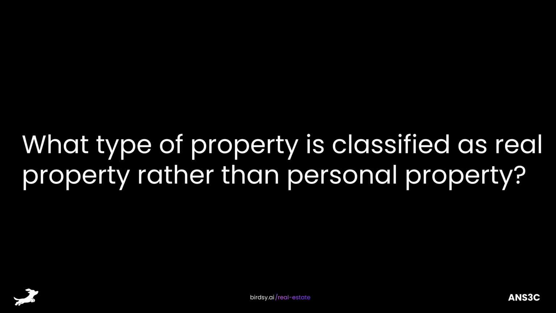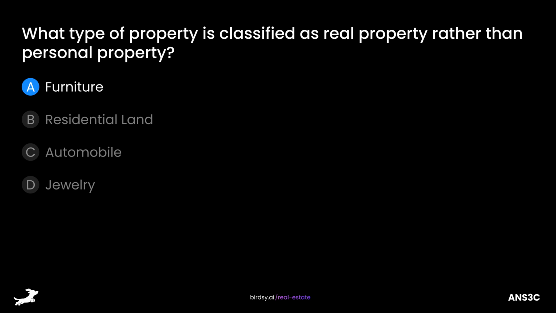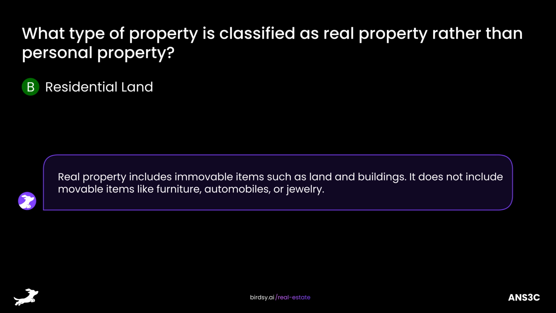Types of property. What type of property is classified as real property rather than personal property? Is it A, furniture? B, residential land? C, automobile? Or D, jewelry? The answer is B, residential land. Real property includes immovable items such as land and buildings. It does not include movable items like furniture, automobiles, or jewelry.